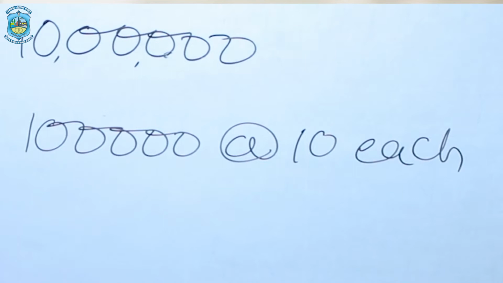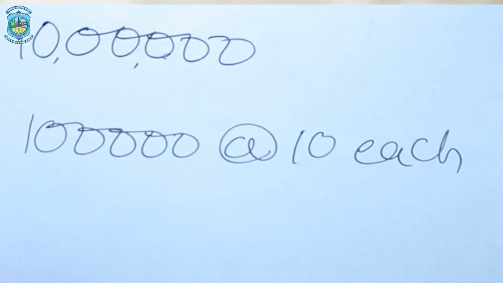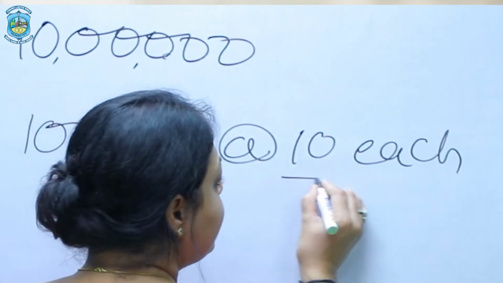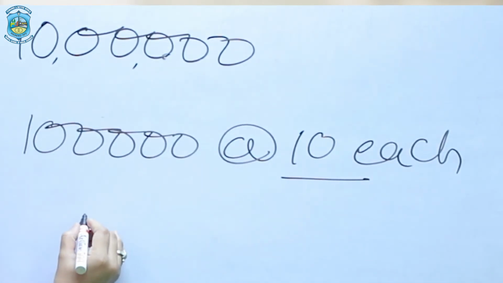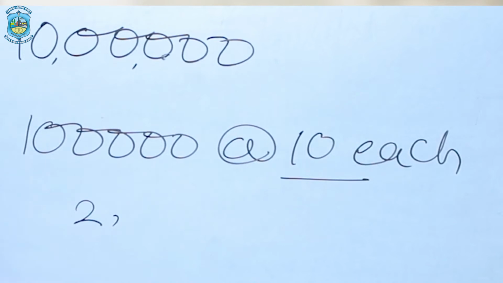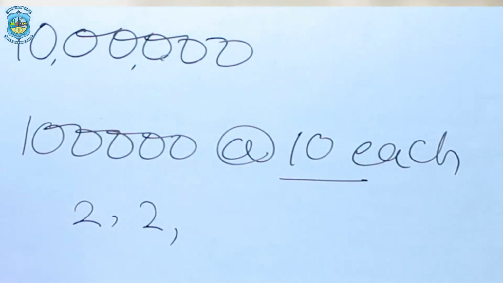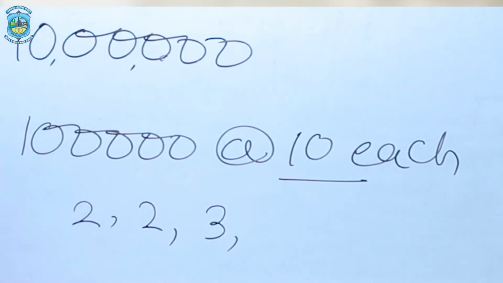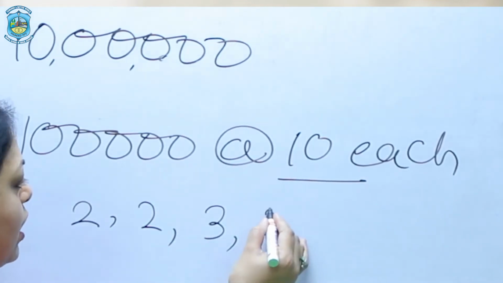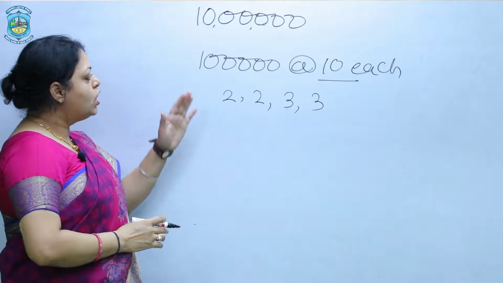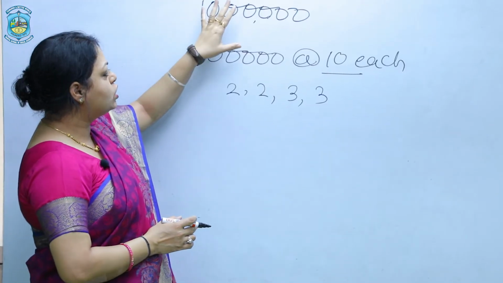Now this 10 rupees can be called by the company in the form of installments. It can be called in the form of 2 rupees as application money, 2 rupees as allotment money, 3 rupees as first call, and 3 rupees in the second call. Now this is the classification of the authorized capital.